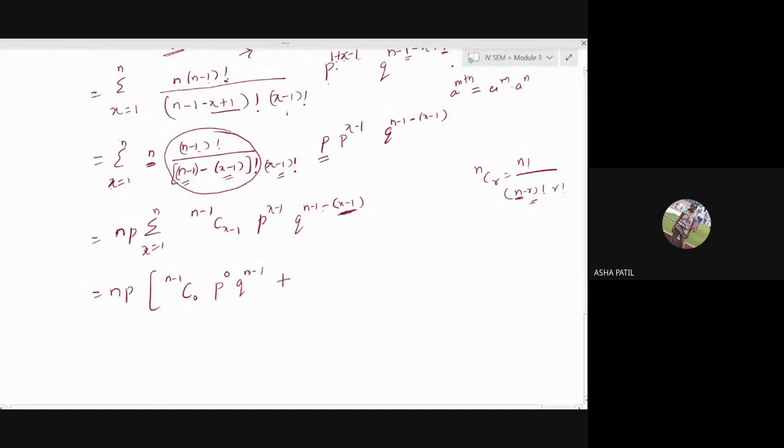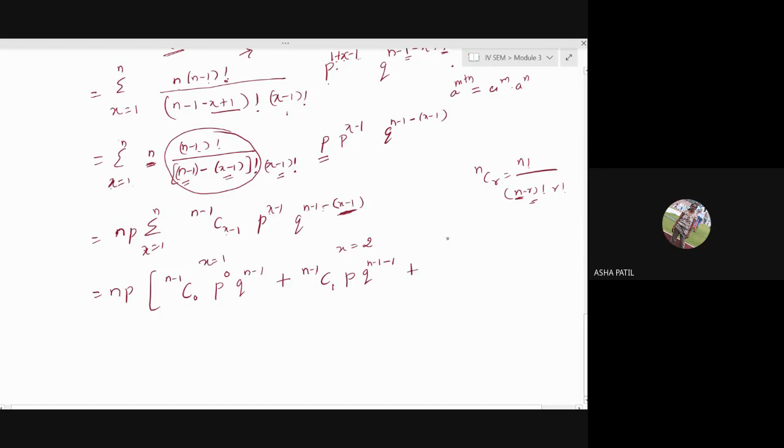Now I'll put x equal to 1. This is for x equal to 0. Sorry. Yes. We started with x equal to 1, no? Here we will put x equal to 2. Okay. What happens if you put x equal to 2 now? It is n minus 1 c 2 minus 1, which means 1. P raised to 2 minus 1, it is 1. Q raised to again n minus 1 as it is minus 2 minus 1, which means 1. Plus.